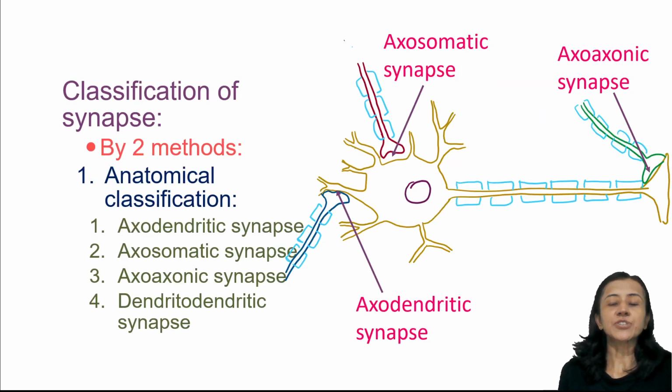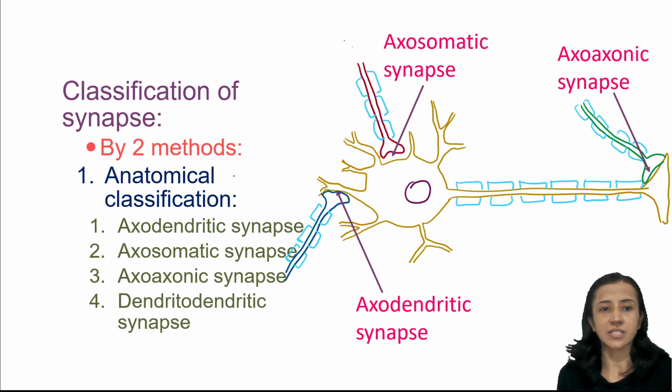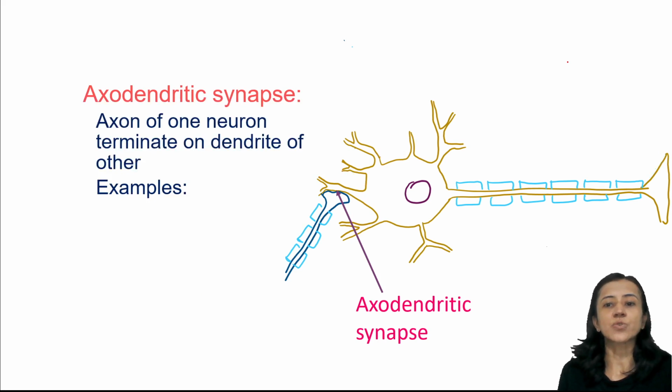Now, classification of synapse. There are two methods of classification: one is anatomical classification and the other is physiological or functional classification. In anatomical classification, the synapses are of four types: axodendritic synapses, you can see here, this one; axosomatic synapses; axoaxonic synapses; and dendrodendritic synapses. We'll discuss one by one. First, axodendritic synapses.